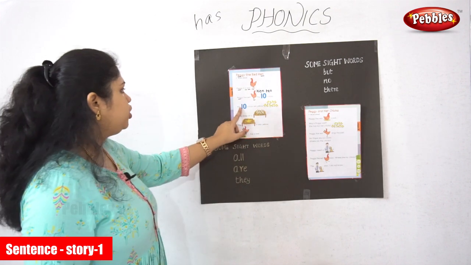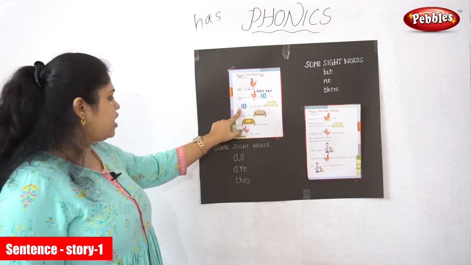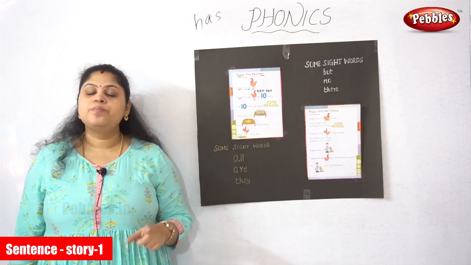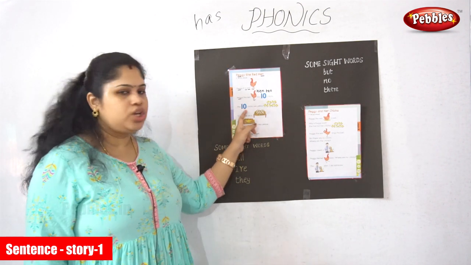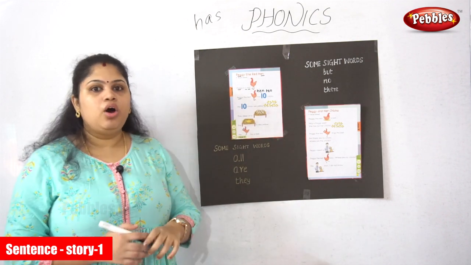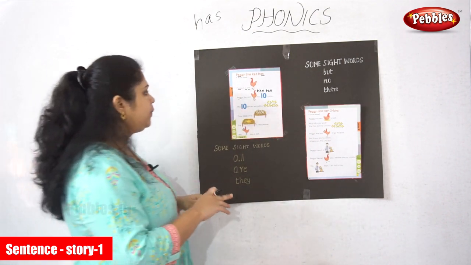Very good. So I'm moving to the third line. T-H-E. What does T-H-E mean? The, very good. What is this number? 10. What is the spelling for 10?